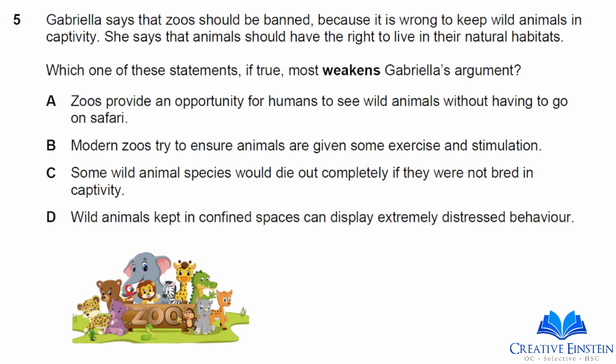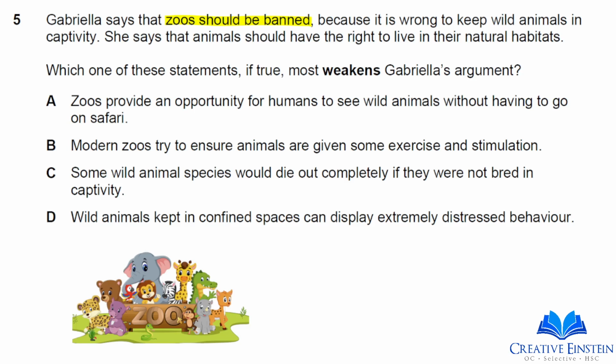So in this question, Gabriella says that zoos should be banned because it is wrong to keep wild animals in captivity. She says that animals should have the right to live in their natural habitats. Which of these statements, if true, most weakens Gabriella's argument? So her argument is that zoos should be banned. So we want to find an argument that says that we should keep zoos. That's the one that would most weaken it.